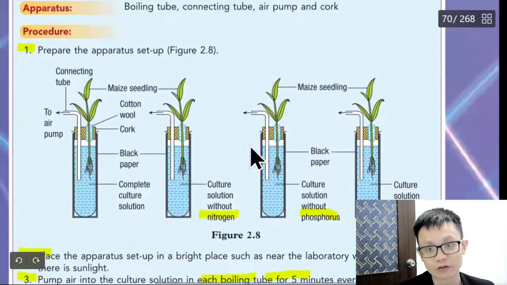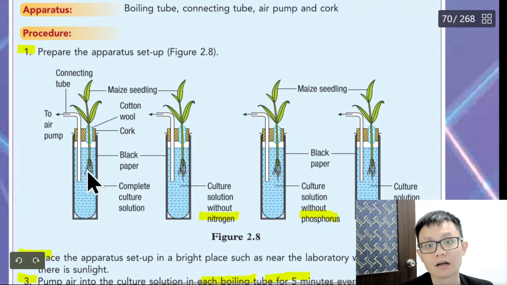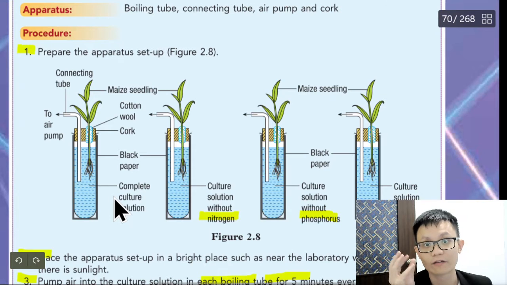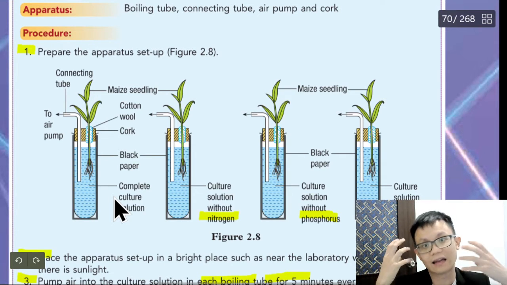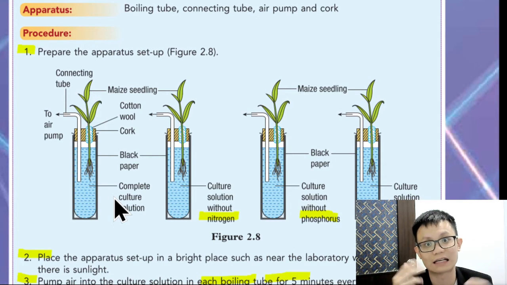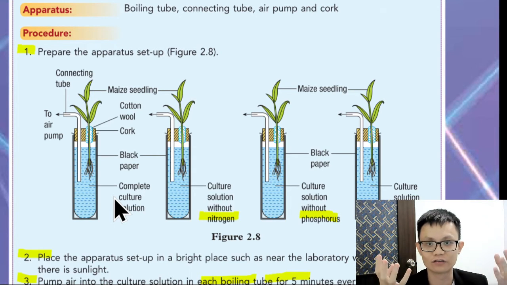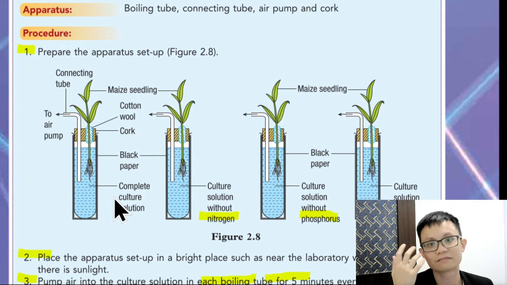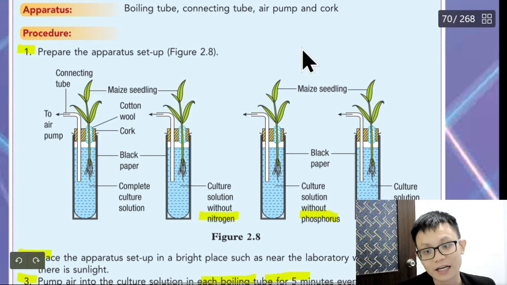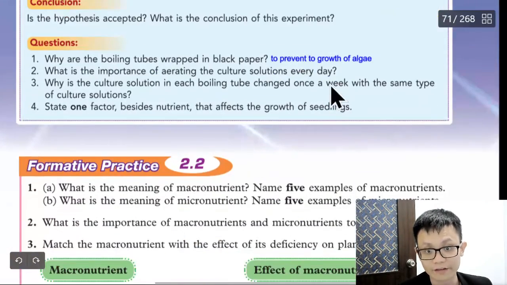Because if you didn't wrap it, inside here got a lot of nutrient. So if have a lot of nutrient, when there is sunlight, then the algae will grow very fast, like the aquarium. Correct or not? There's sunlight and you didn't clean the aquarium, and then very fast the aquarium will become green due to the algae.